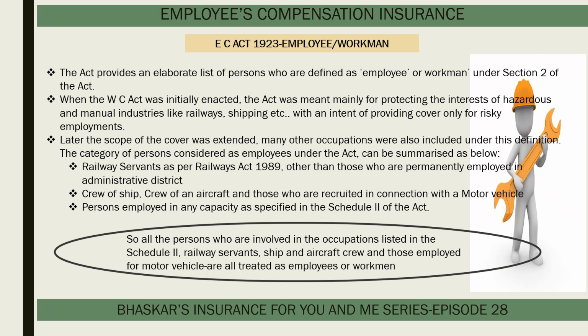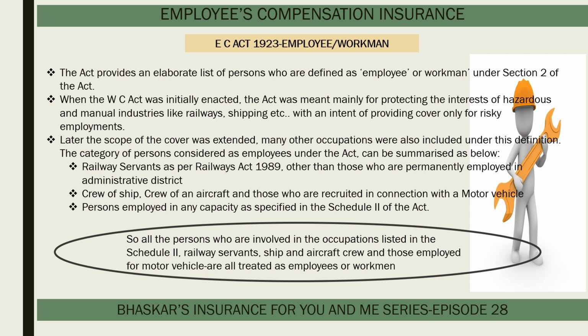So the category of persons considered as employees under the Act as of now can be summarized as the railway servants as per Railways Act 1989, other than those who are permanently employed in administrative district or termed as workmen, crew of ship, crew of an aircraft, and all those who are recruited in connection with a motor vehicle are also considered as workmen.